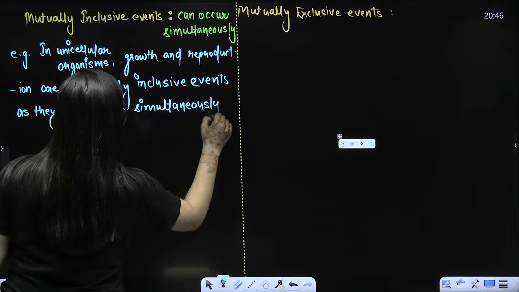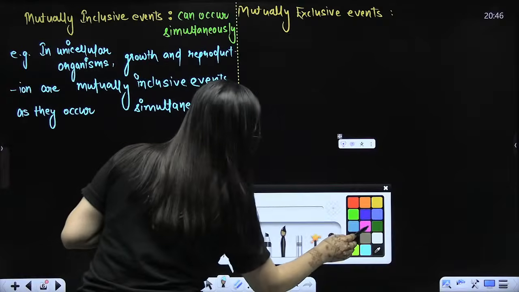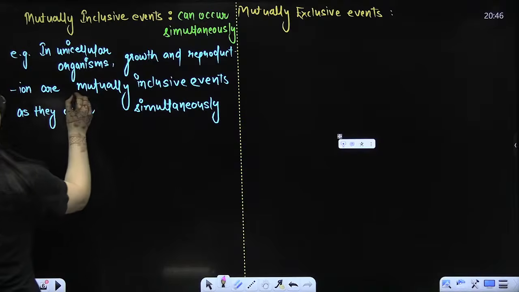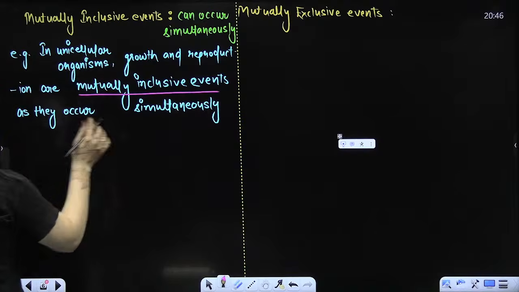Understand this, I'll explain it too. So, in unicellular organisms, growth and reproduction are mutually inclusive events as they occur simultaneously.